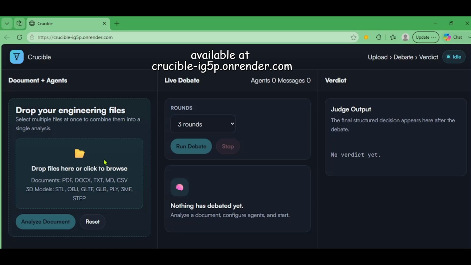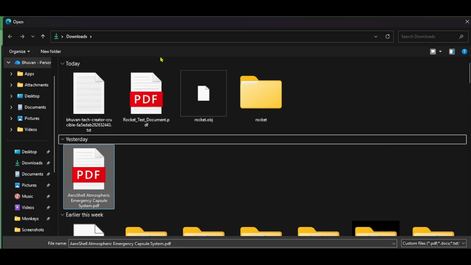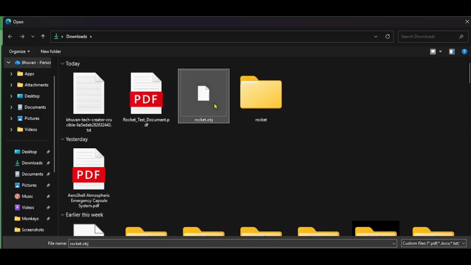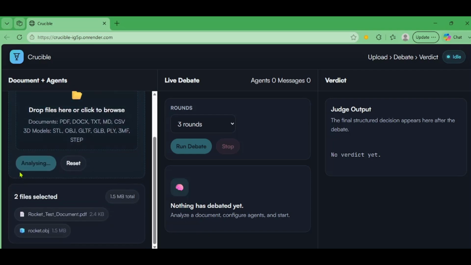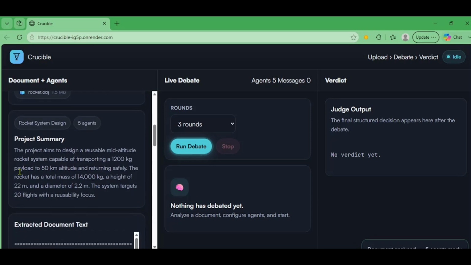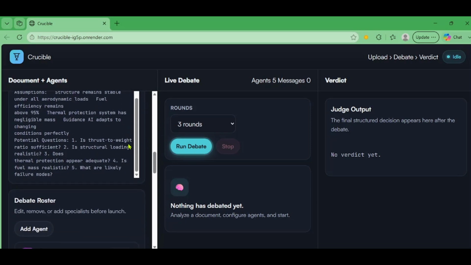First, we're going to upload our project files. Here we have test documents, rocket test document, and rocket.object. Now, if we click Analyze Document, in a few seconds, the AI will analyze the document and it'll return agents related to it and a project summary. So as you can see, it's analyzed. We have a project summary, we have extracted document text, and we have our 5 agents.